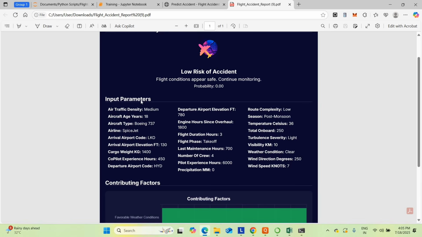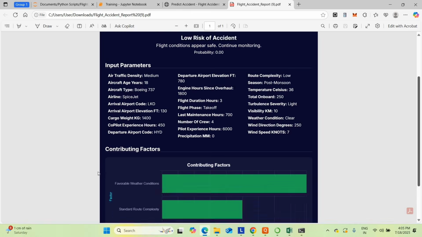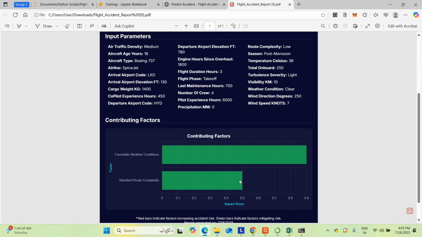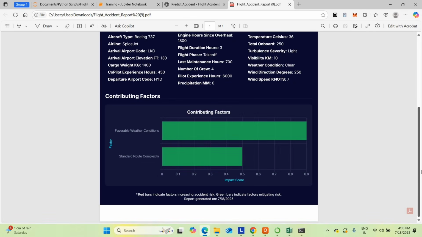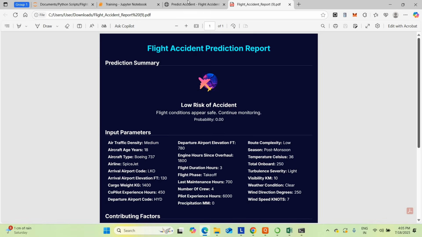So what's your input parameter? This is your input parameter. Based on that input parameter, you are getting accident ratio was 0.0. So that means the flight won't get any accident. Favorable weather conditions, standard route complexity, everything was in our favorable state only. So there is no chance of accident. Also, you can get the report generated on 18/7/2024. So how perfectly does this work?